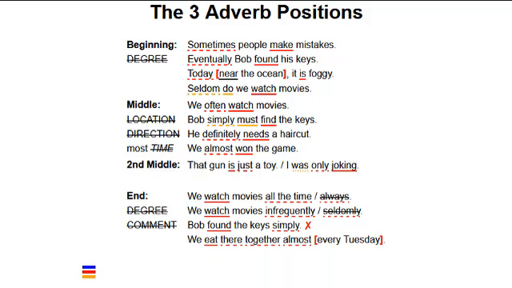Most adverbs of location, direction, and time cannot be placed in the middle position. The adverb now is an exception. We now watch movies every day. Most adverbs of manner also cannot be placed in the middle position, but carefully is an exception. He carefully listened to the teacher. The meaning of an adverb must correspond to some characteristic of a verb, or else it should not be placed anywhere in the sentence.